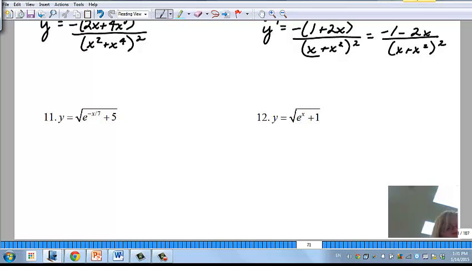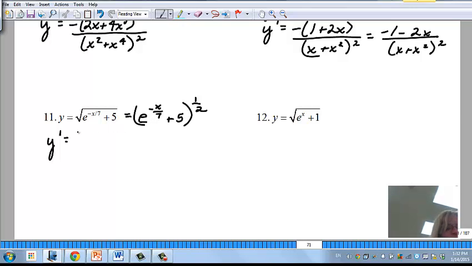So let's look at this one here and say, okay, I've got to do the derivative of this. I have a radical, so I'm going to rewrite it, and I'm going to make this x over 7 be more vertical. I like it better that way, and we're going to raise this to the 1/2. So when I do the derivative of this, I see the outside is the power rule. I'm going to do a half, don't touch the baby and drop it, and then I'm going to take the derivative of the inside, which is going to have an exponential function in there.